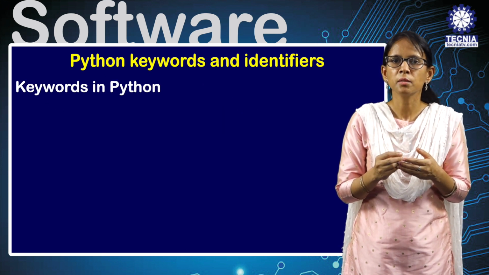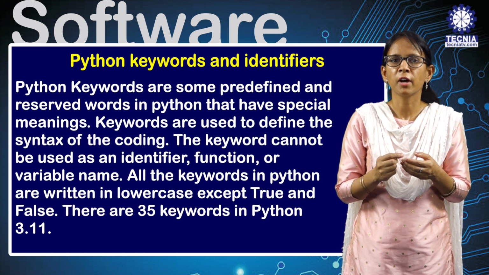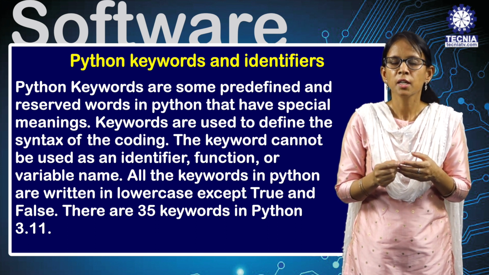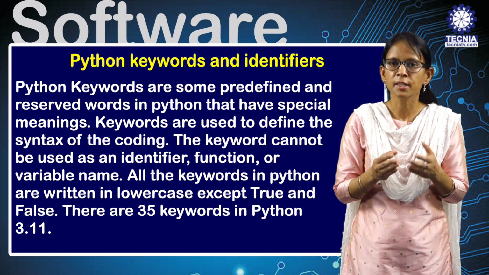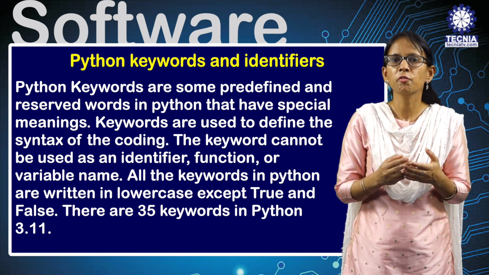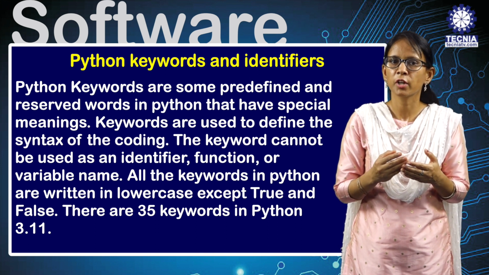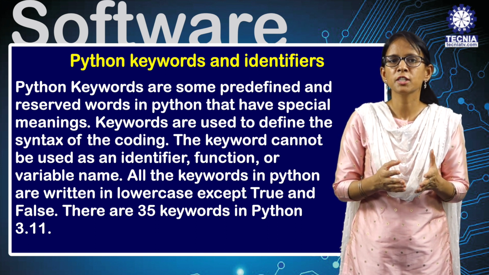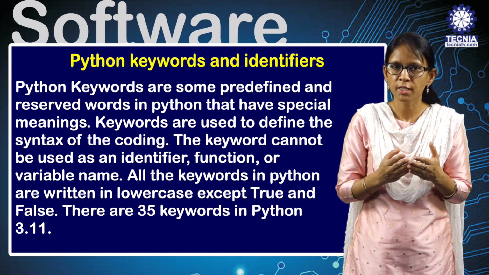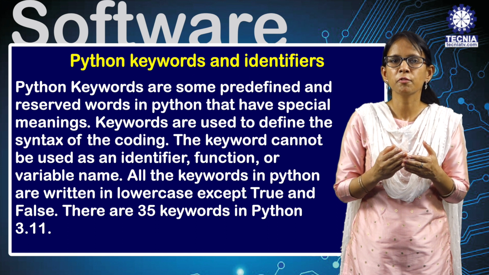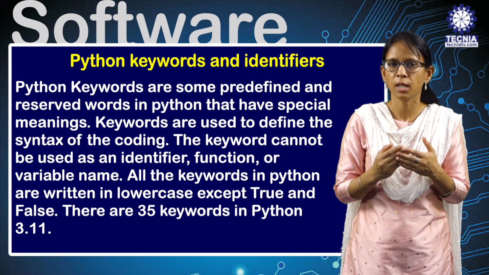Keywords in Python are predefined and reserved words that have special meanings. Keywords are used to define the syntax of the coding. A keyword cannot be used as an identifier, function or variable name. All the keywords in Python are written in lowercase except True and False. There are 35 keywords in Python 3.11.